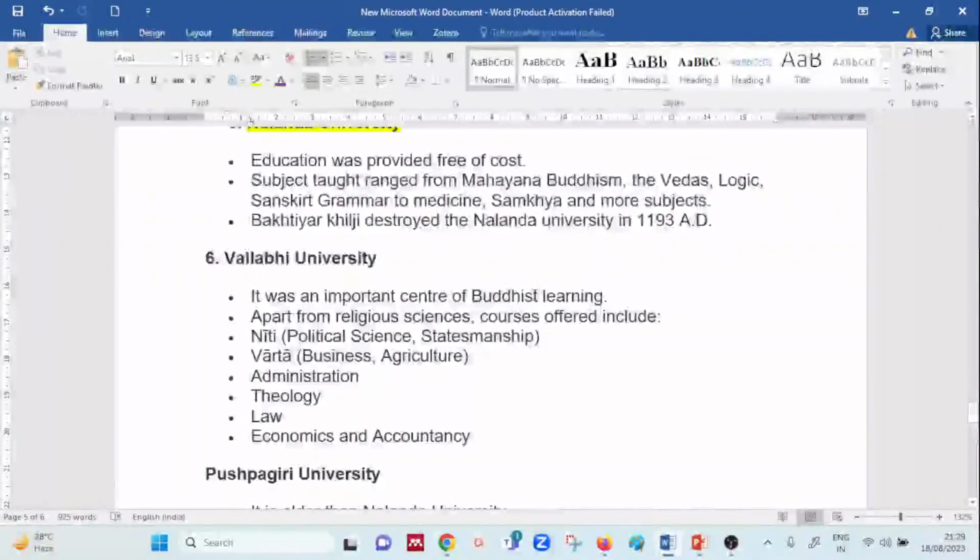Apart from religious science, it offered courses like political science in the form of Niti, Vartha, that is business, agriculture, administration, theology, law and economics, including accountancy. So from these subjects onwards also, you will get a certain amount of questions. So you should be ready for those questions in order to answer them very correctly.